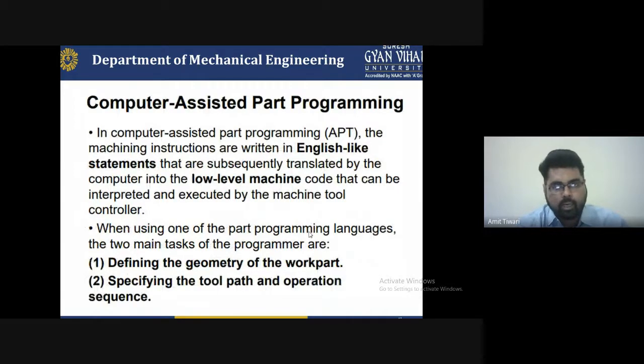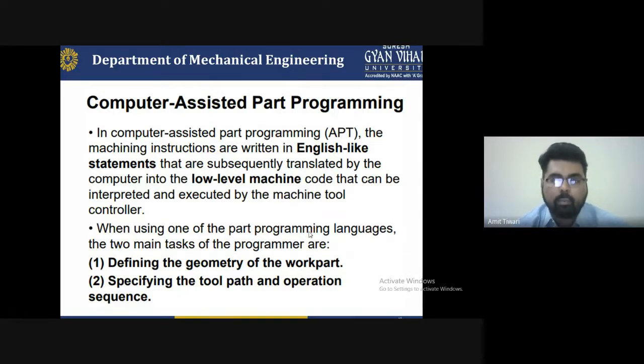Computer assisted part programming: the machining instructions are written in English-like statements. The most important thing is that the data are subsequently translated by the computer into low level machine code that can be interpreted and executed by the machine tool controller.